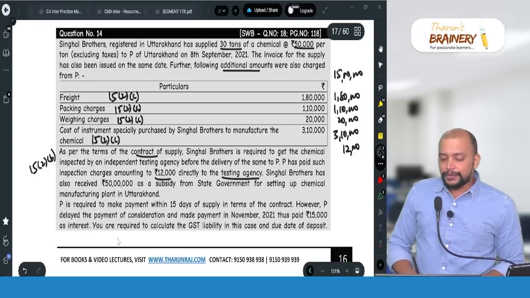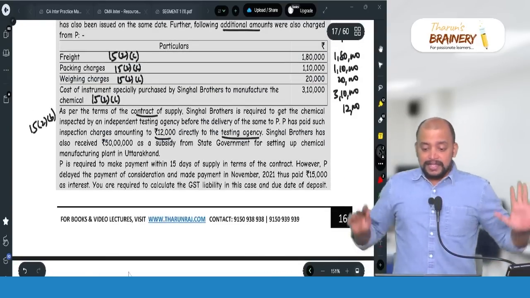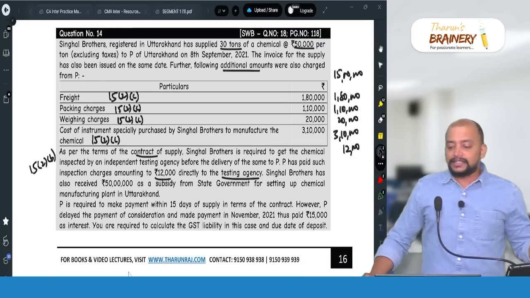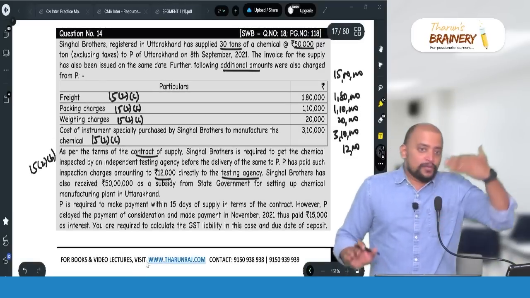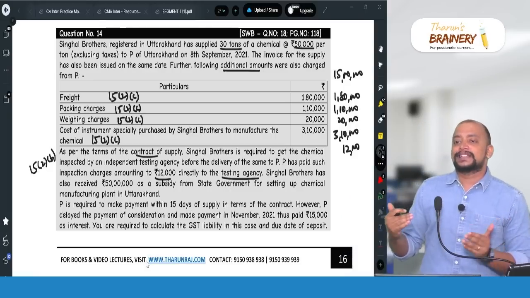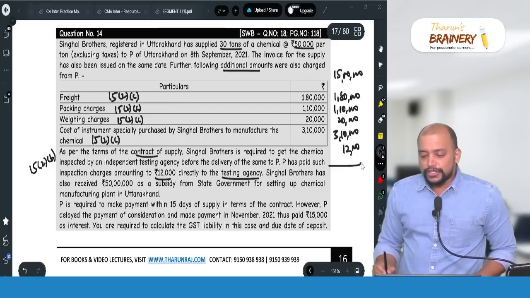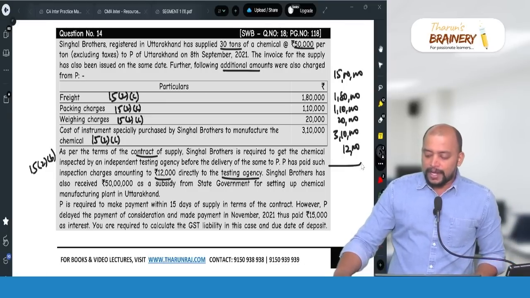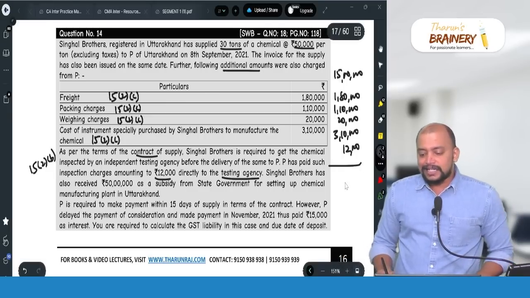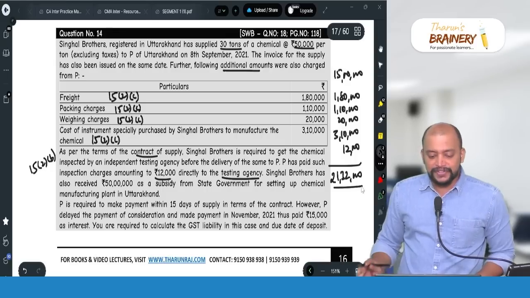You are required to calculate the GST liability in this case. They are not asking separately, but separately we need to compute for invoice and for debit note. Now you have two ways to present this answer. What you can do, up to this you can add and compute the GST. So how much is this up to this? 21 lakh 32,000, and this will be exclusive of GST.